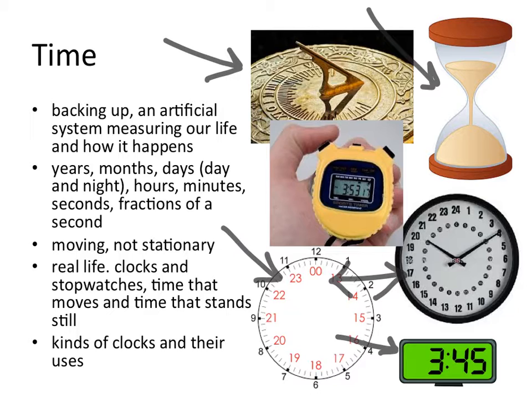The fact that we would have clocks where time moves in a circle, a second, a minute, an hour, 12 hours, 24 hours, and those hands are constantly moving. We can also connect fractions to analog clocks.